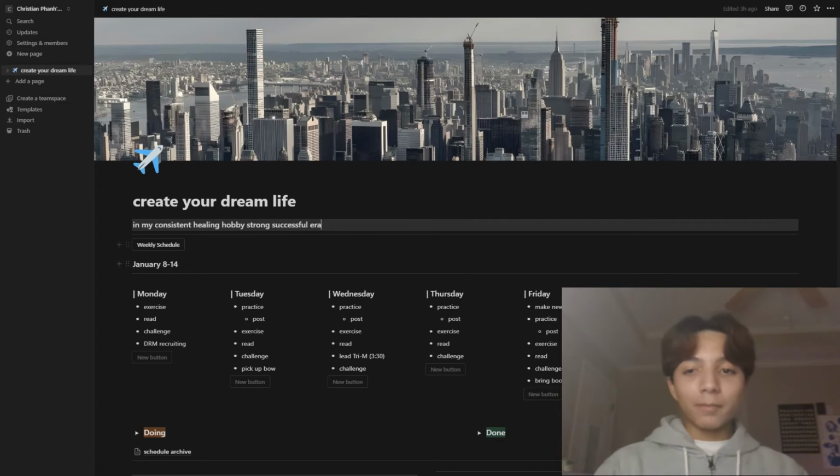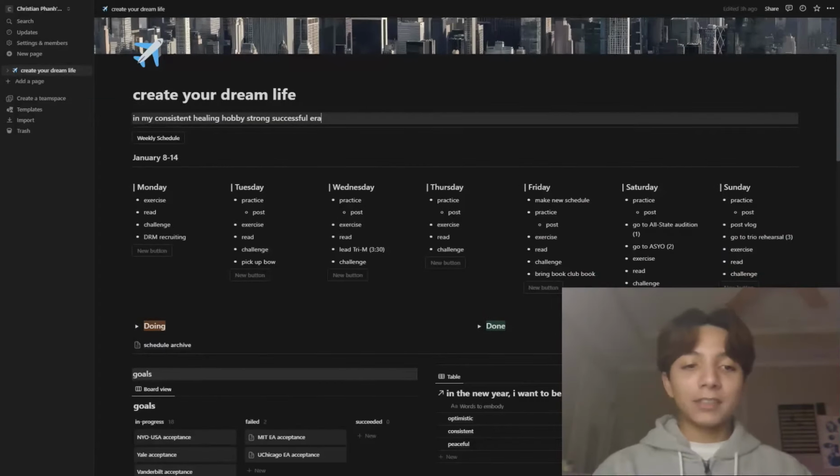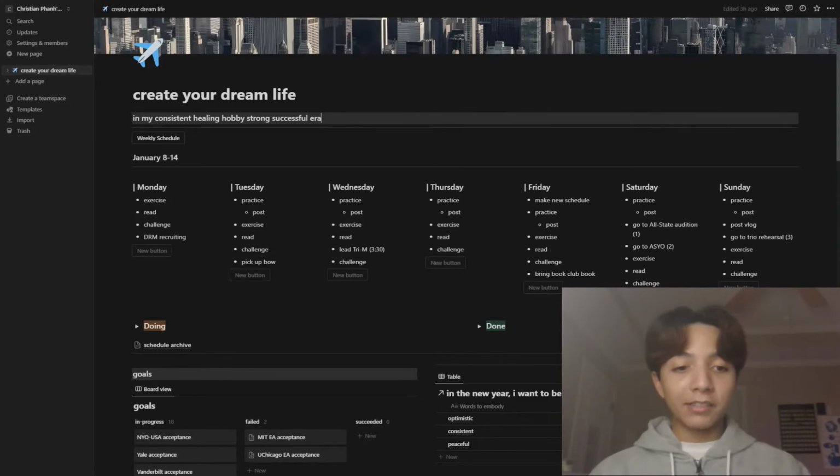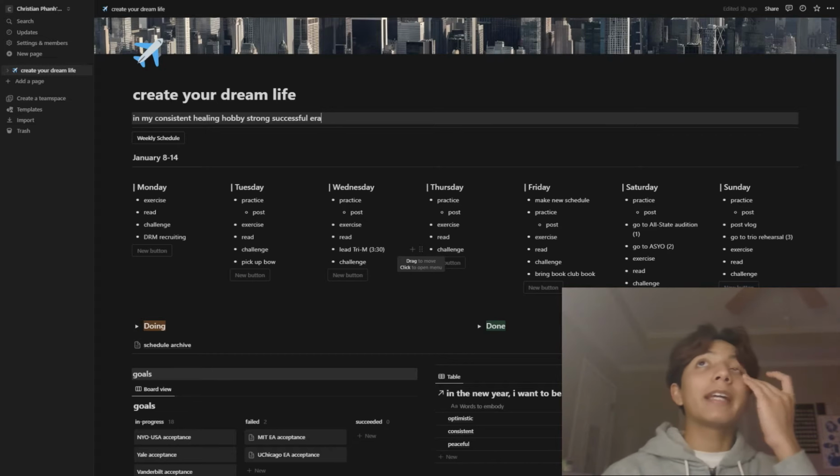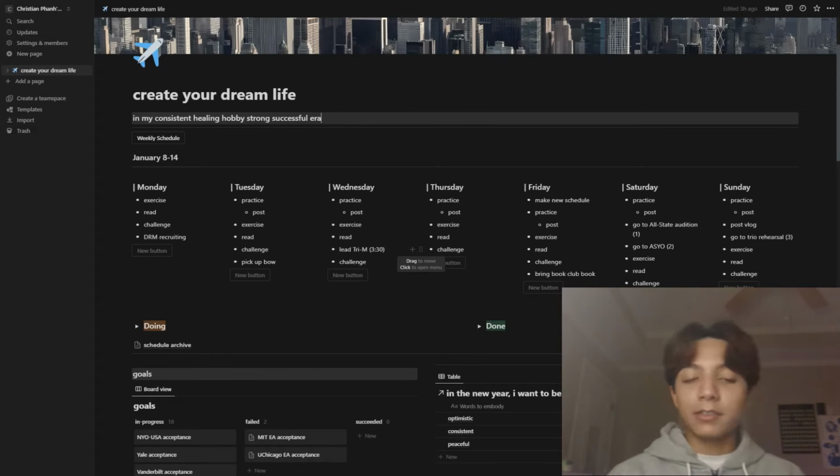The main functionality actually is my weekly schedule, and essentially this is just to keep track of all my tasks. I used to try to do calendar blocking on Google Calendar, but I ran into the problem that it was really rigid, which just didn't work for me, because I would often be really ambitious and say I'm going to get this task done in an hour, and then I wouldn't, and it would throw off the rest of it. So I didn't really like that system, and I just never got consistent with it.